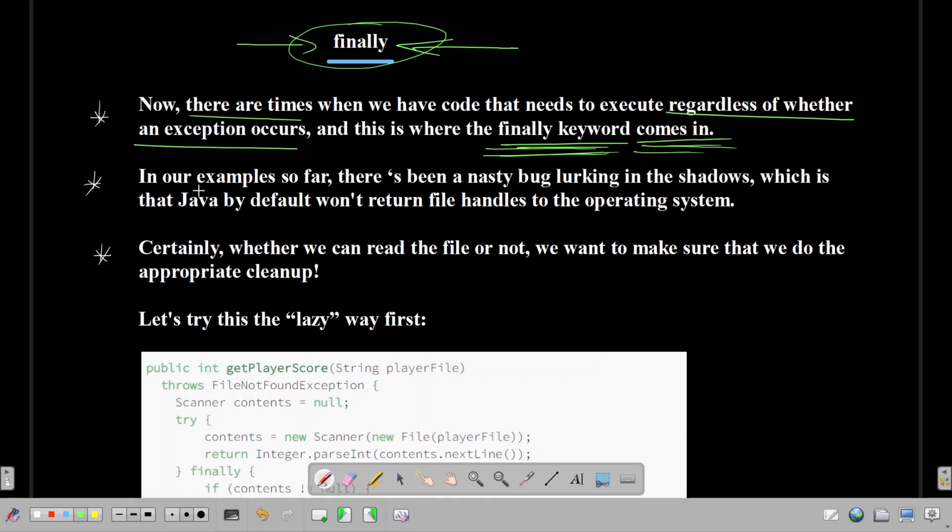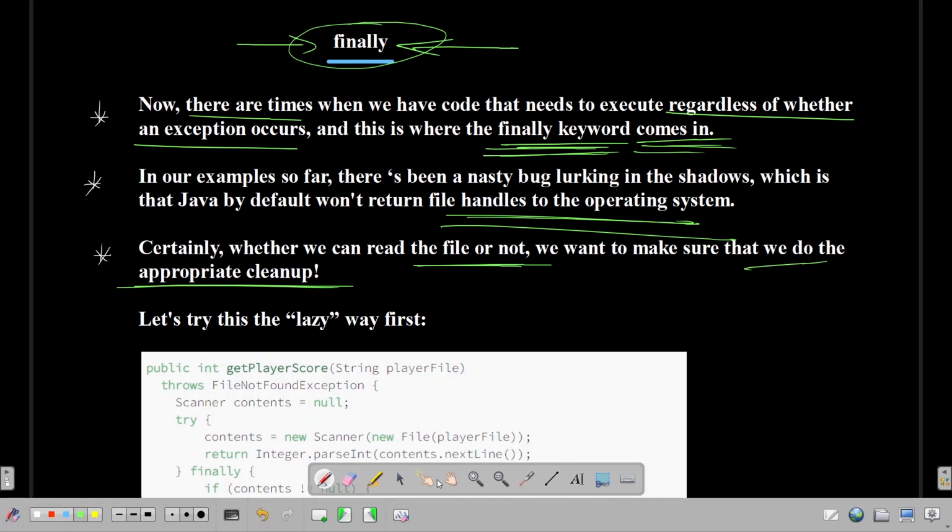Let's go through the second point. In our example so far, there has been a nasty bug lurking in the shadows, which is that Java by default won't return file handles to the operating system. Whether we can read the file or not, we want to make sure that we do the appropriate cleanup.